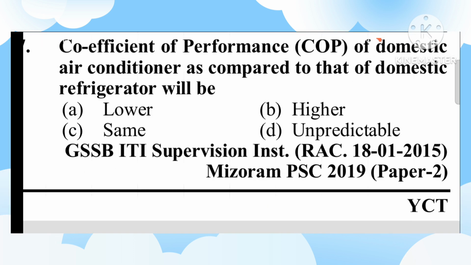Friends, question number 27. The COP, or coefficient of performance, of the domestic air conditioner as compared to that of the domestic refrigerator will be A. Lower, B. Higher, C. Same, D. Unpredictable. B. Higher.